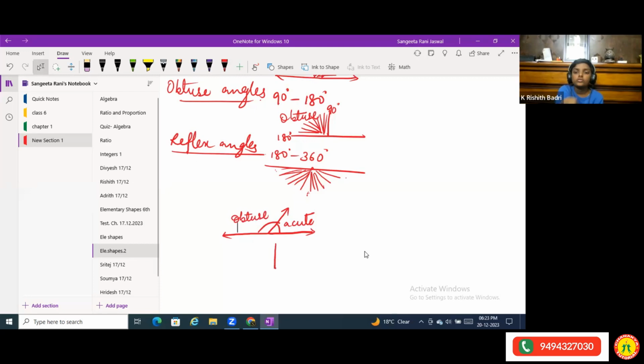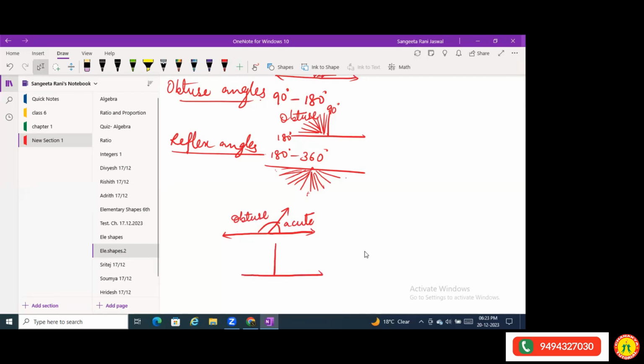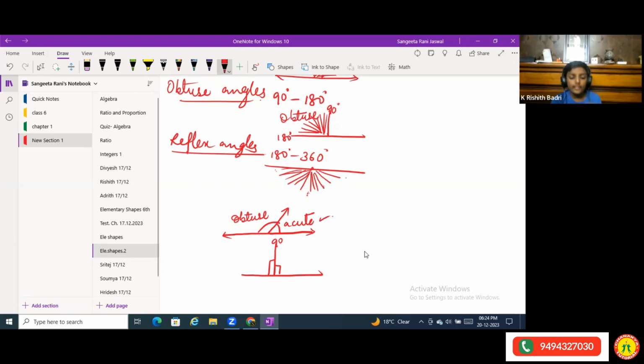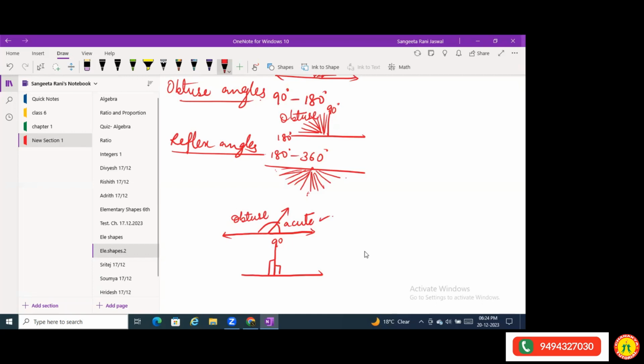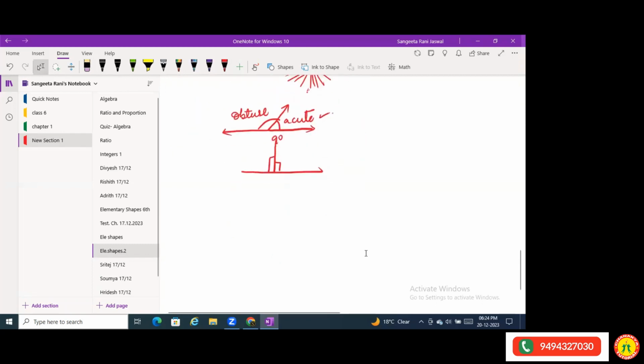But had it been a straight line, you would have said it's 90 degrees, this side 90 degrees, this side also 90 degrees. Just by observation, we are not doing anything with the protractor now. Just by looking at it, we can say the smaller part is acute. In finding the name of the angle, we do not require any protractor, but to find the measure of an angle, we need a protractor. To find accurate measurements, we need a protractor. This is the elementary part that we are doing. You will come to the protractor part also. We will do the measurements also.